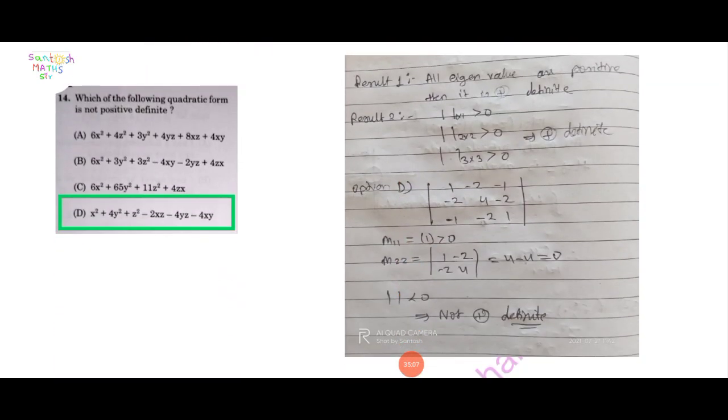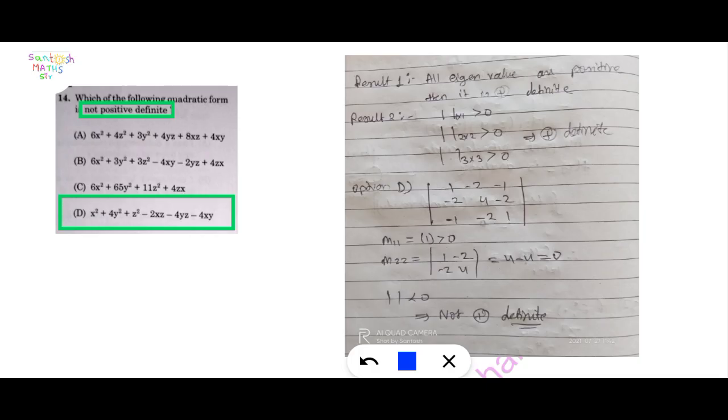Next question: which of the following quadratic forms is not positive definite? Here the word "not" is the important keyword: not a positive definite matrix. Options A, B, C, D are given, and now check which one is correct.